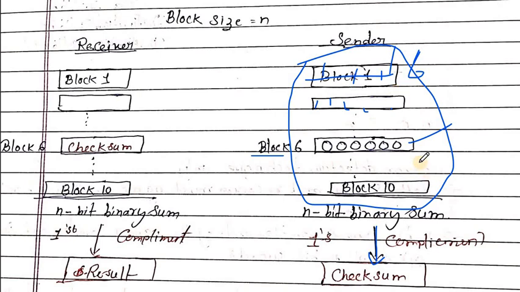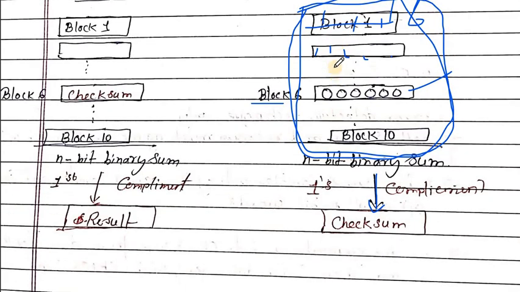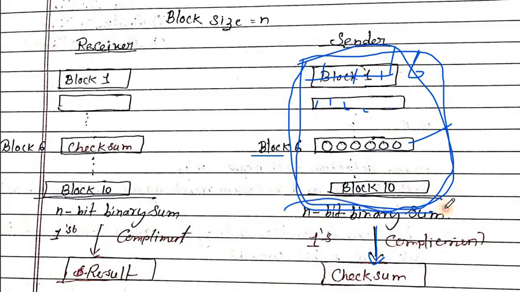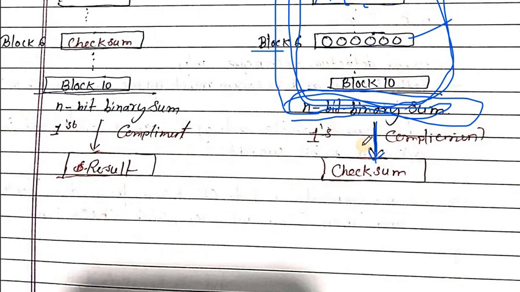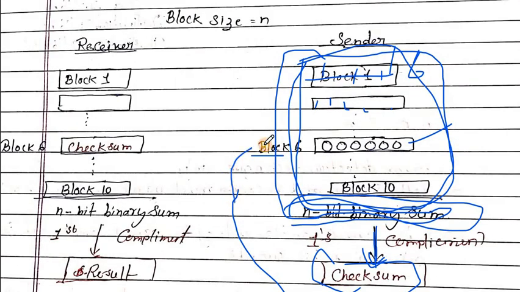After summing these 10 16-bit strings, we get an n-bit binary string, and we take the complement of that binary string. The result is called the checksum, and this checksum value is updated into the header section before transmitting the packet.